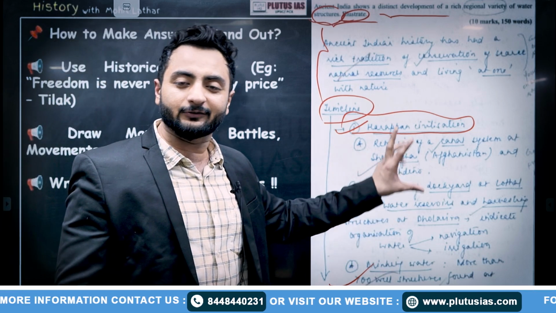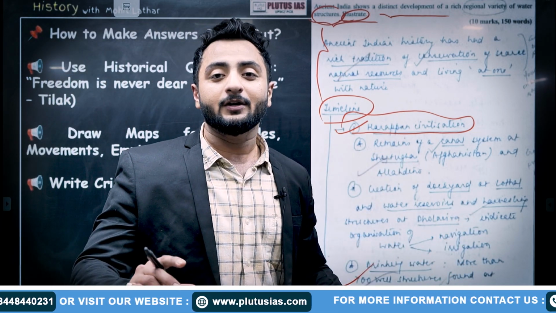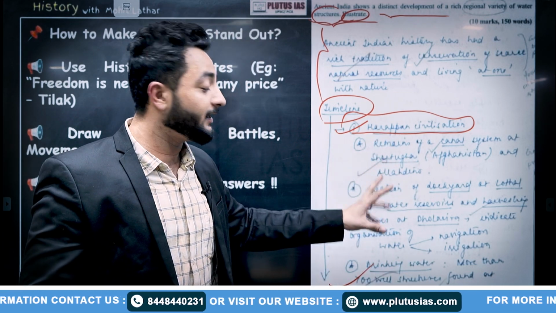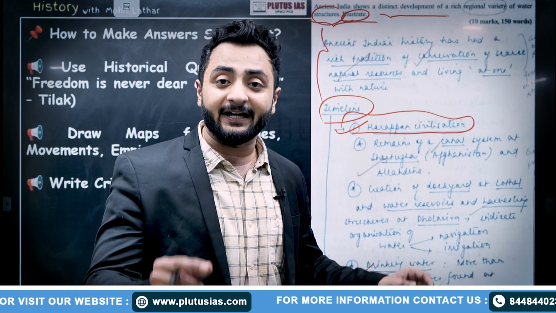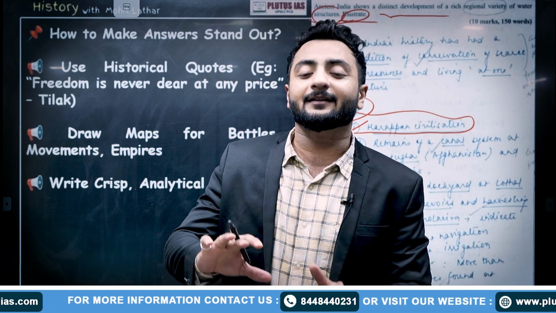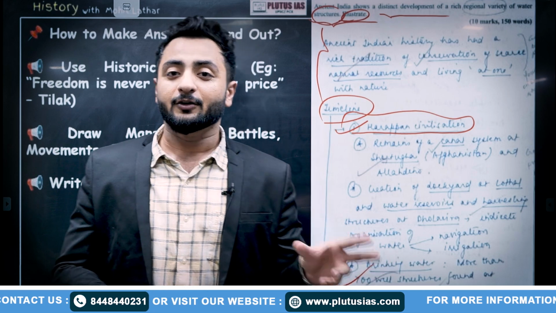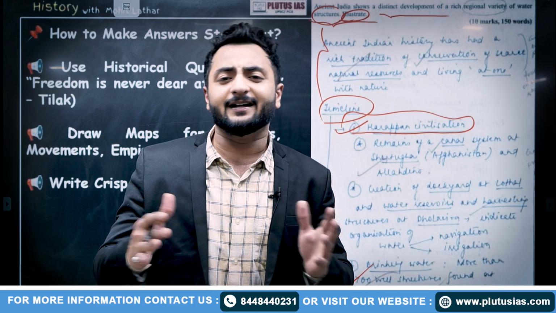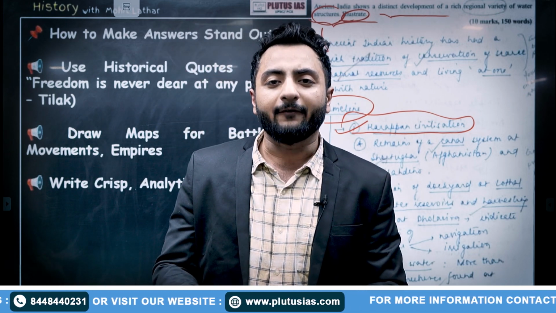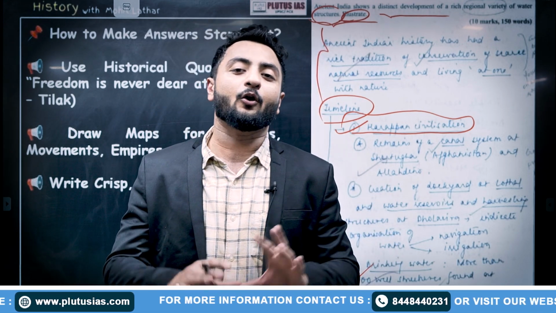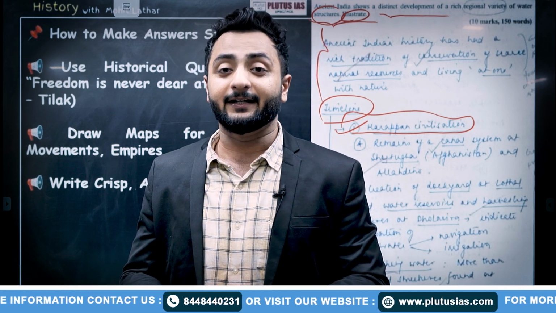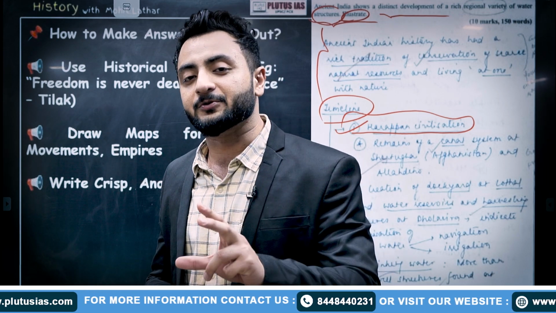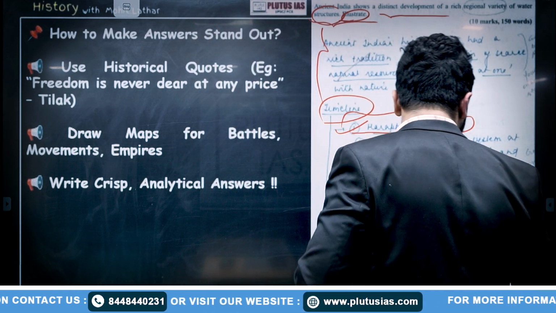You have to prepare history to this extent itself. Now I will show you what extra mile you need to go for history optional. If you have reached this stage, you might already have an idea of the subject. But let me compare this situation with some other subject, sociology. You might not be aware of this in GS and in sociology or any other optional, PubAd, PSIR. You have to read new concepts. You have to revamp all your knowledge and then apply it. But here it is different. You are well aware of the facts already and now you have to just mold them according to the optional's demand. So let's look at it.